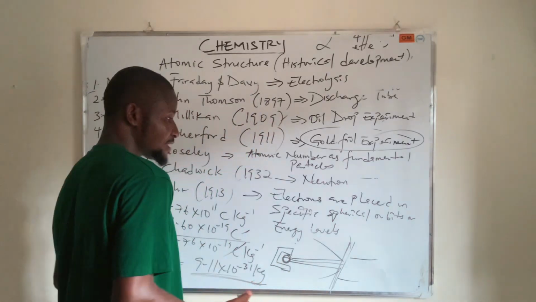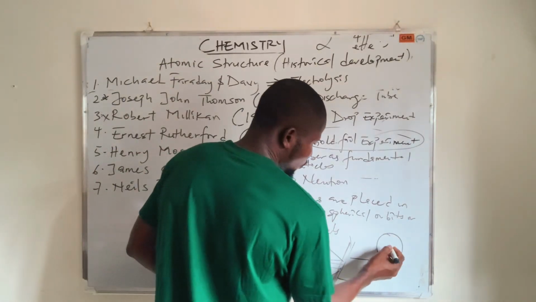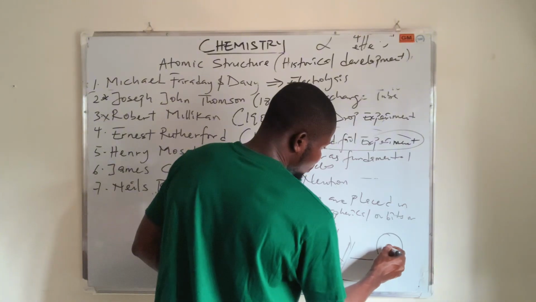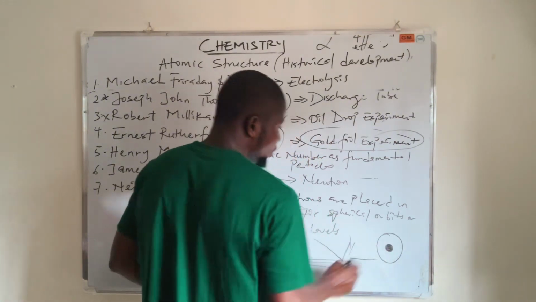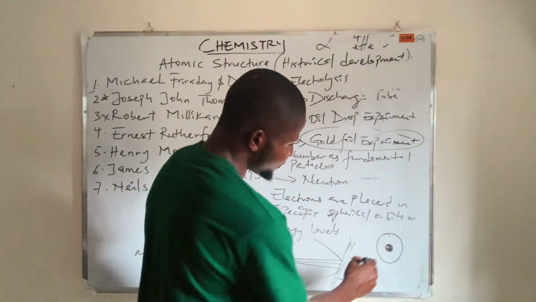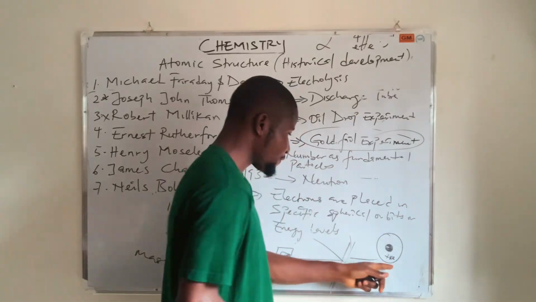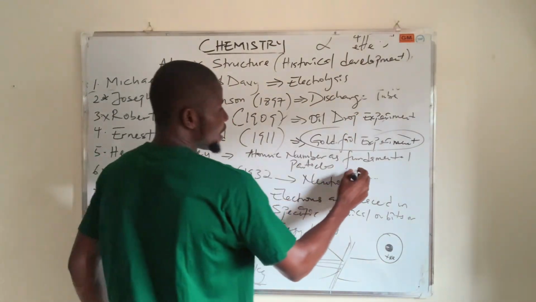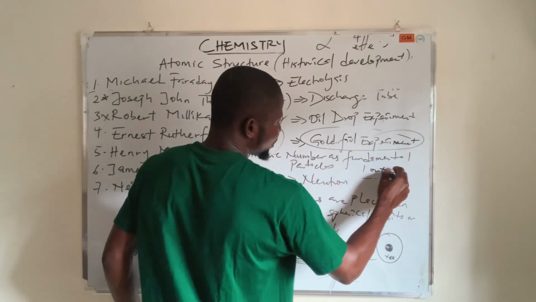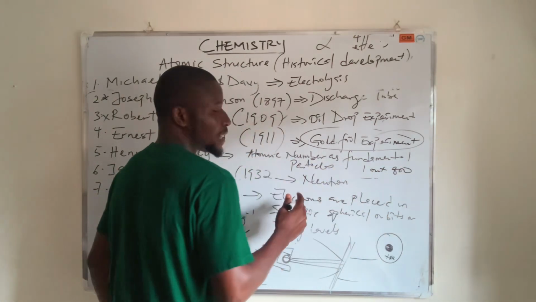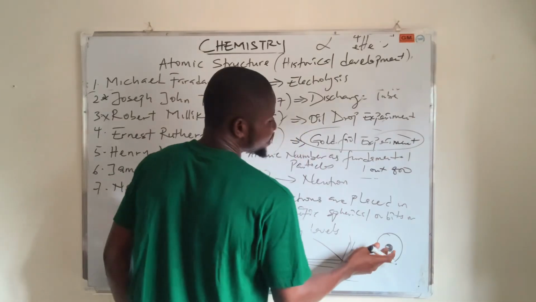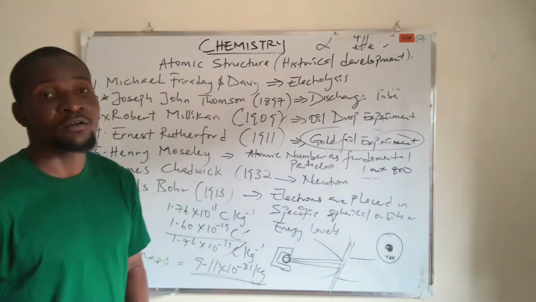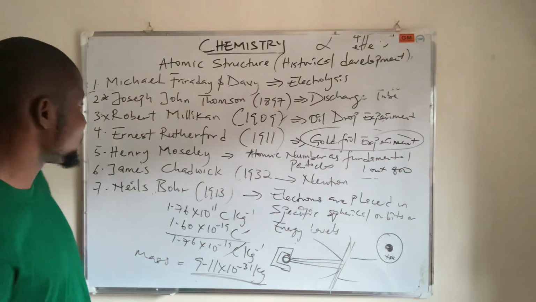It simply means that the atom has what is called a centrally charged body that is positive in nature, which we call the nucleus. Because this nucleus is positive in nature, it will deflect back this positive charge. So it means that 1 out of 8,000 rays is deflected back, indicating that there's a positively charged body in the center of the atom, the nucleus. So that's what this experiment is all about.